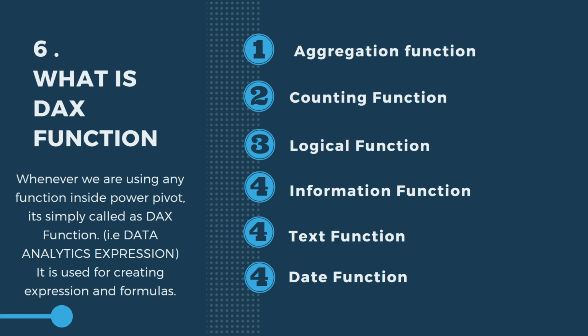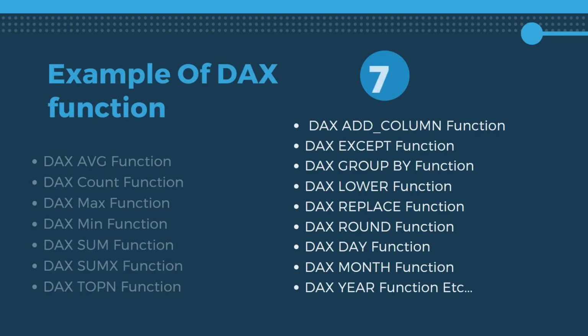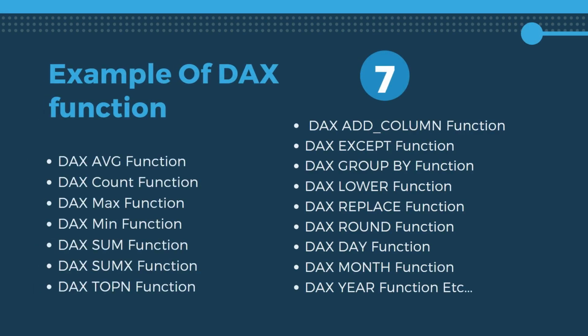Okay, then the next question is, give me some examples of DAX functions. So in Power BI there are more than 500 DAX functions, and we have noted down some of the most important and commonly used DAX functions here, and those are average, count, max, min, sum, sumx, topn, addcolumns, except, groupby, lower, replace, round, day, month, year, countx, counta, so many DAX functions are there.